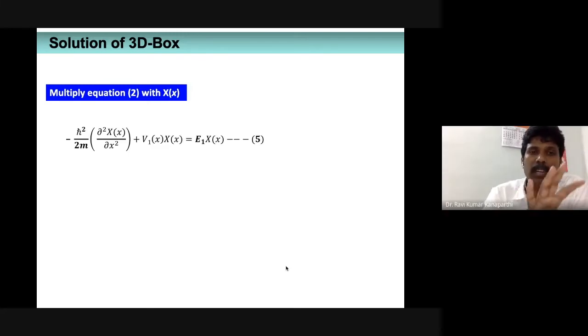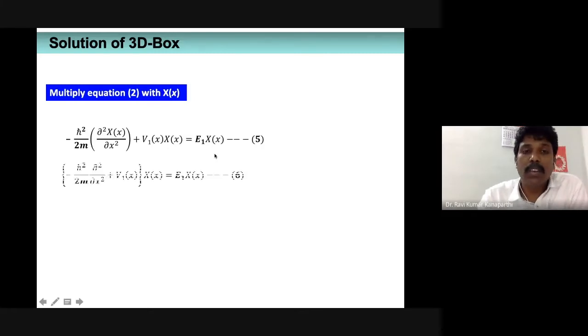Yeah, so it's just a multiplication. You just multiply the previous expression, that is expression number 2, which has only the x variable expression, with X of x. When you multiply, in the first term we have 1 over X of x, and that gets cancelled because you are multiplying with the same thing. The other two terms have X of x multiplying v1 of x in one case, and the constant E1 in the other.